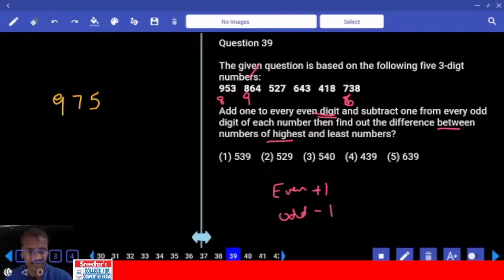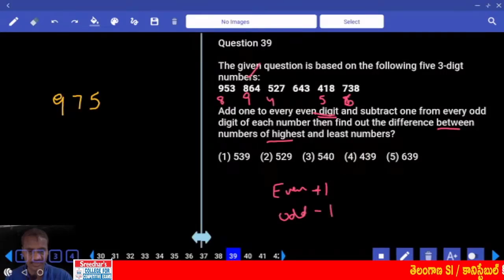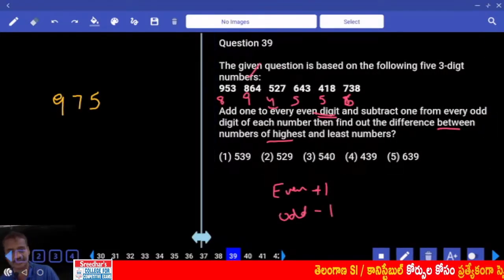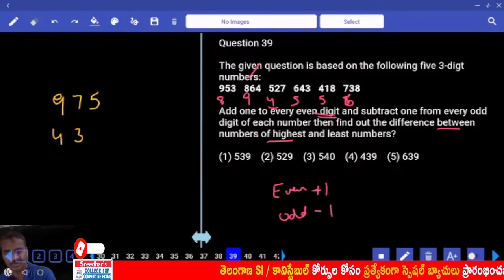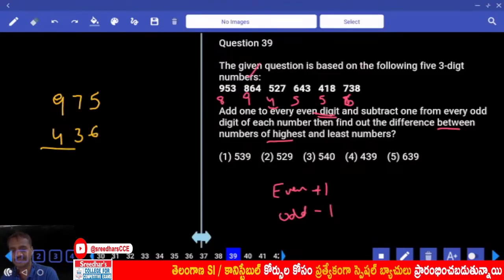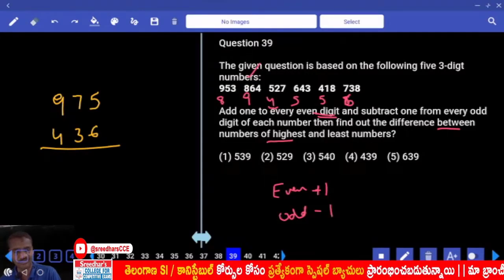Lowest number, this is 5. 5 minus 1, 4. Now this is 4 plus 1, 5. Then this will be 6 minus 1, 5. Now which is the lowest? And this 5, 1. That is 4. And even 2 plus 1, 3. And odd 7 minus 1, 6. Now the difference between these two. And 15 minus 6 is how much?